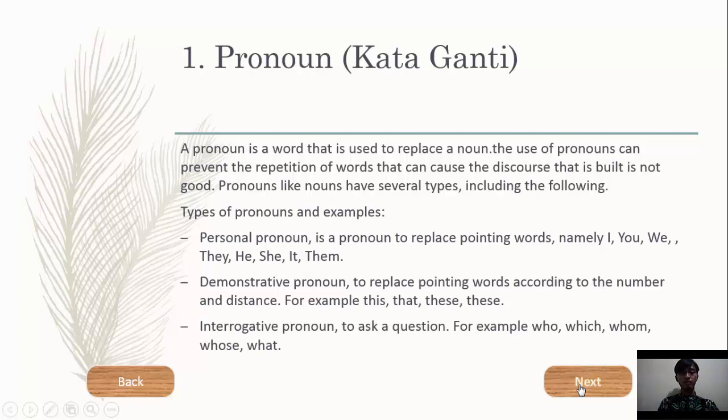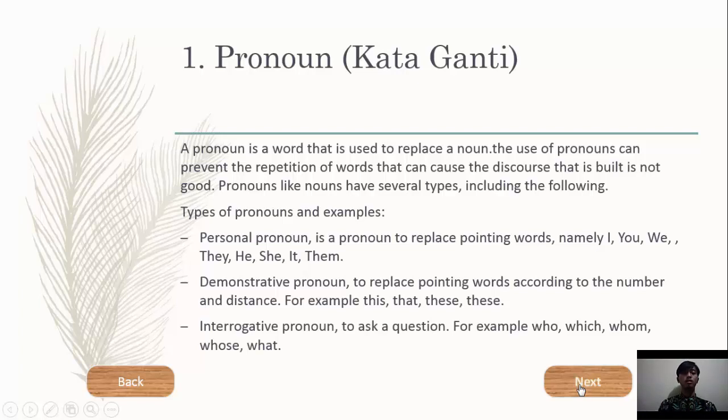First, personal pronoun is a pronoun to replace pointing words, namely I, you, we, they, she, he, it, them. Next, demonstrative pronoun to replace pointing words according to the number and distance. For example, this, that, these, those.